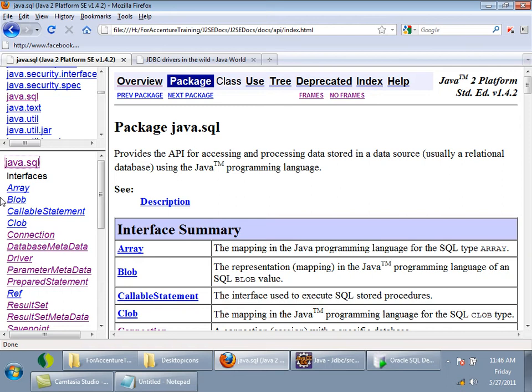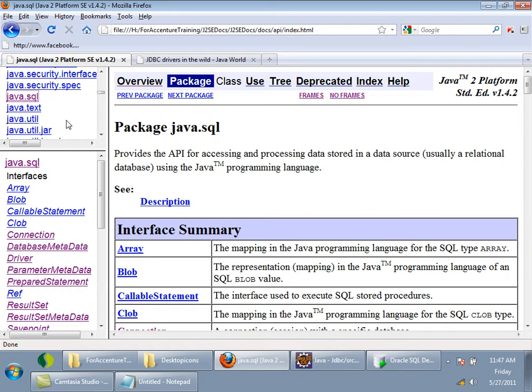JDBC comes in two versions. The interfaces which you see in java.sql belong to core Java, and the JDBC specification also comes as part of J2EE, which you will see later. That comes in a package called javax.sql. Now we are seeing JDBC, which is part of core Java.